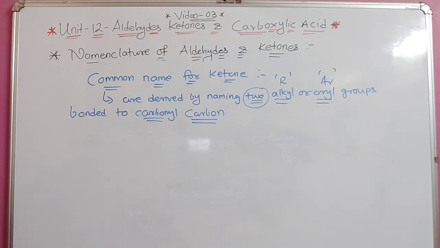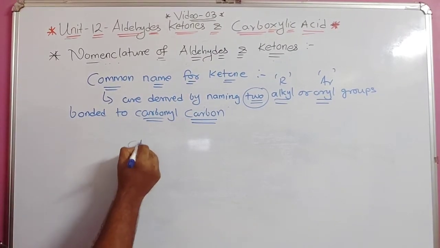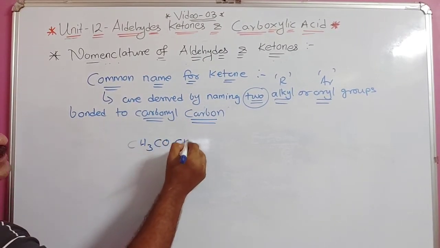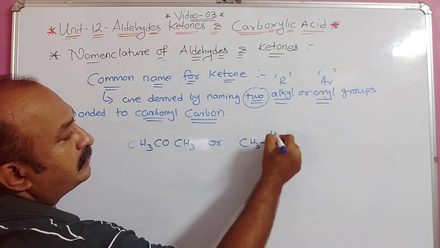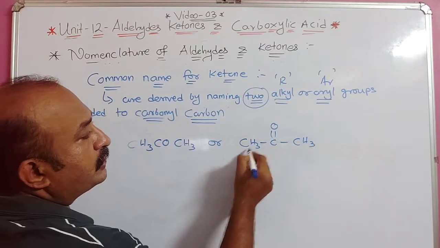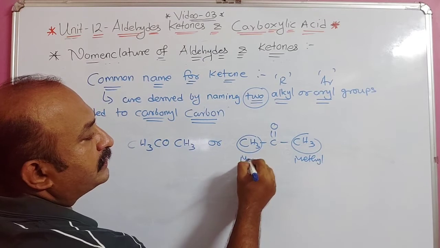Now suppose it is written like this, CH3COCH3. Actually it can also be written like this, CH3, C double bond O, and CH3, right? So these are the two methyl groups. Understood?